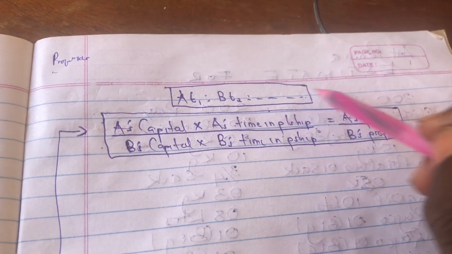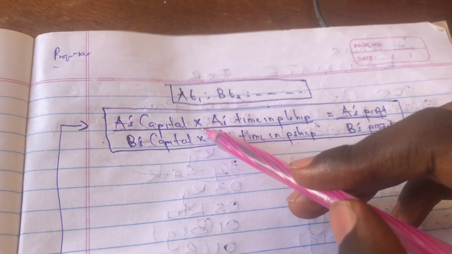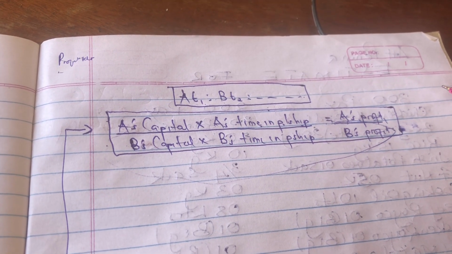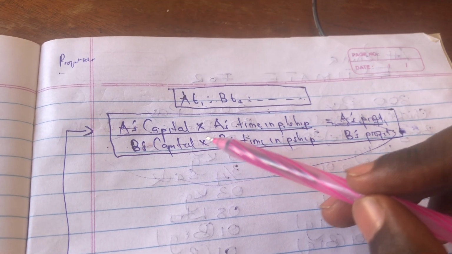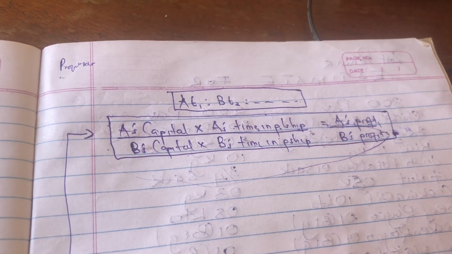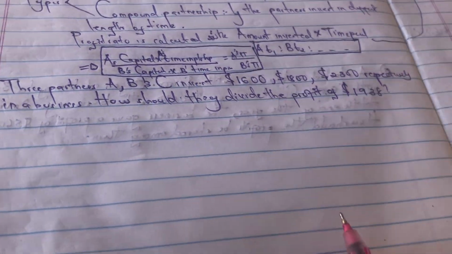And don't forget this is also the magic formula: A's capital times A's time in the partnership is A's profit ratio, and B's capital times B's time in the partnership will be B's profit. Are we together? So let's try to do some numbers here.